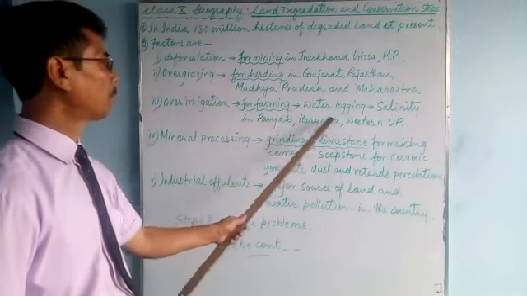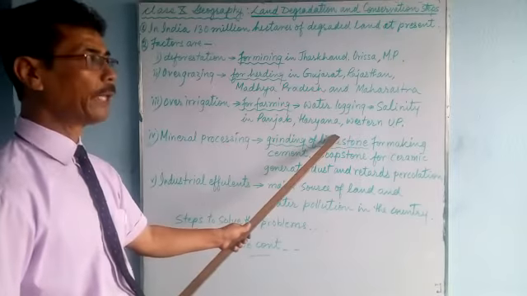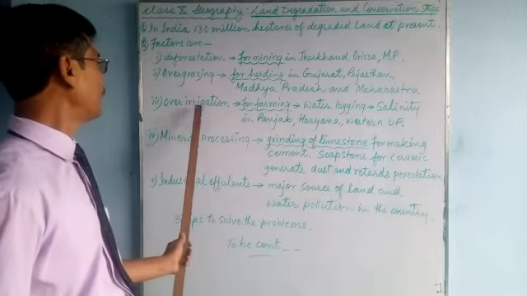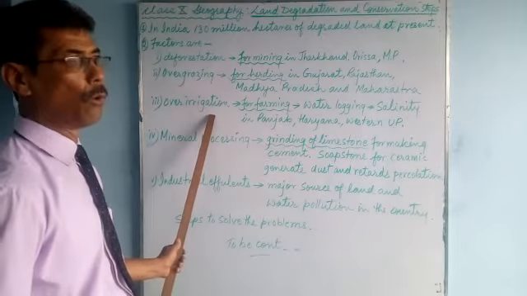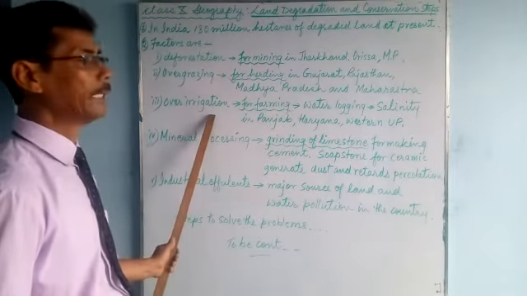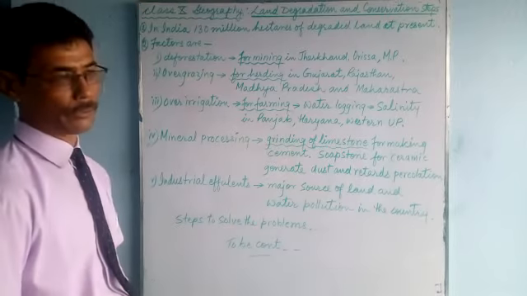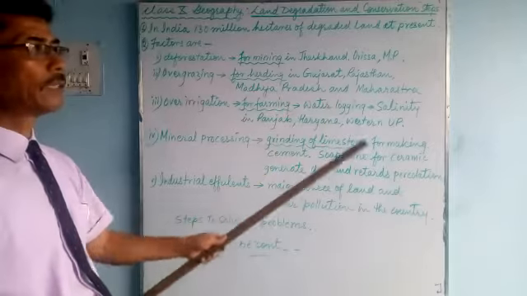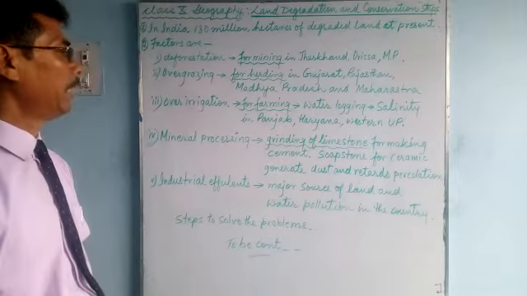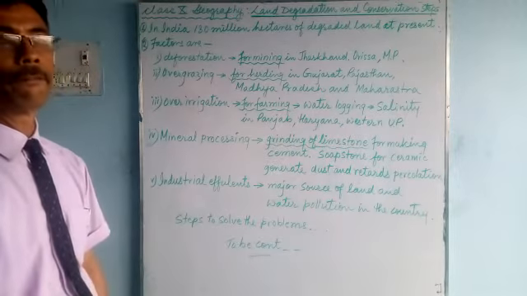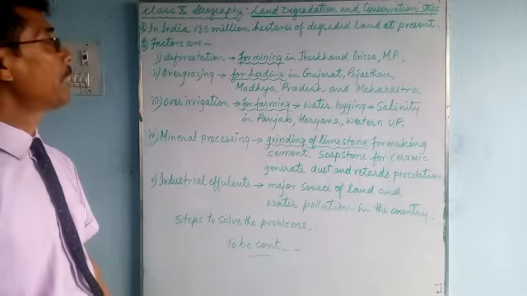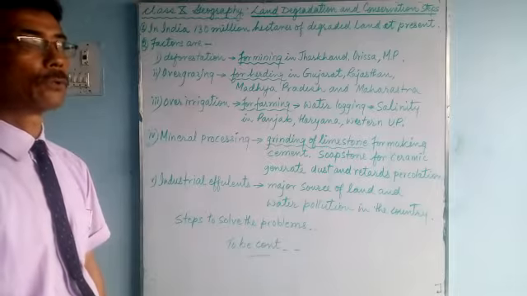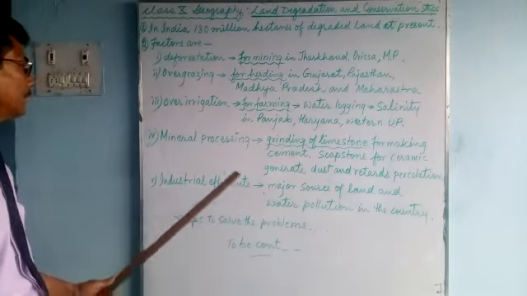To grow those crops, they over irrigate the land and overuse fertilizers, insecticides and water. This leads to waterlogging, salinity, and the soil becomes unfit for growing crops. The quality of the land goes down.